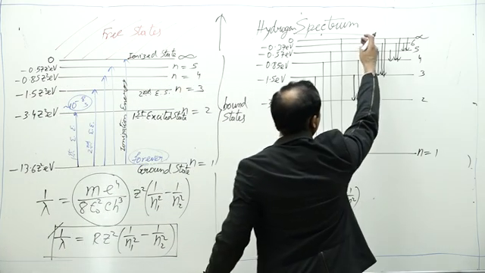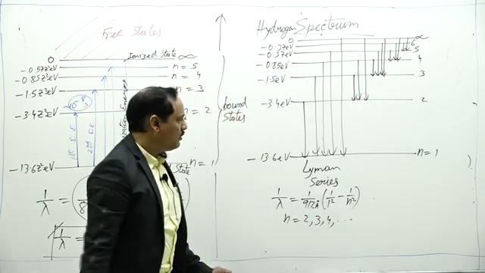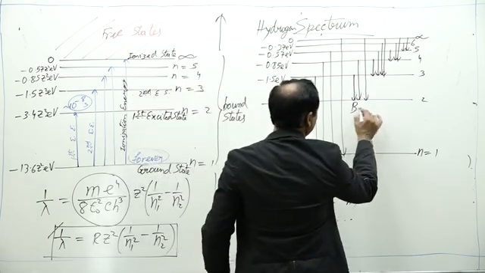If the transition is from any higher excited state to the first excited state, then we have the Balmer series.